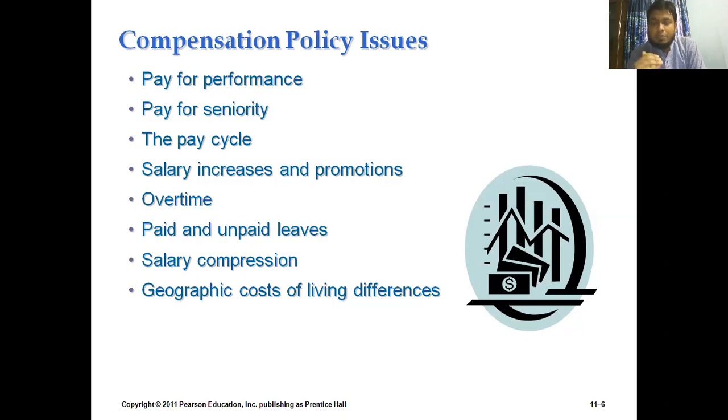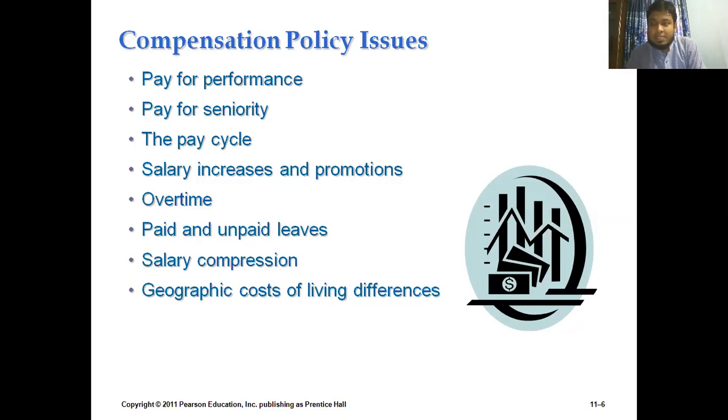Number two is pay for seniority. Whenever a particular employee joins an organization, he or she might have very little expectation, but as time goes, he or she expects a lot of service and benefits from the organization. That's human nature, and that's why the organization needs to provide different sorts of benefits and services based on his or her experience.